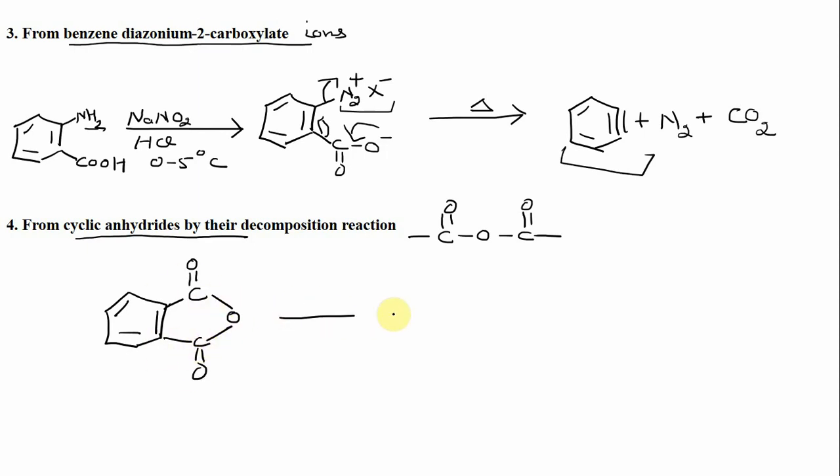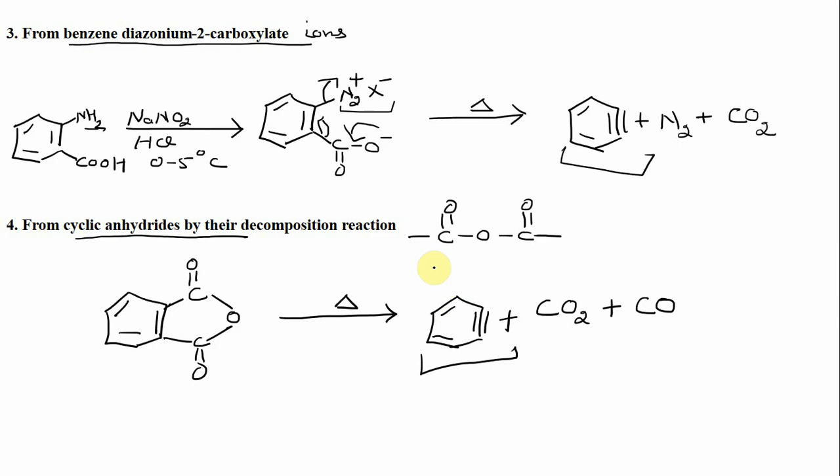Now if you heat this phthalic anhydride, there is a loss of carbon dioxide and carbon monoxide to give the corresponding benzene plus carbon dioxide and carbon monoxide. So this is also another method for the generation of benzenes. So these were a few methods by which these benzenes can be generated.